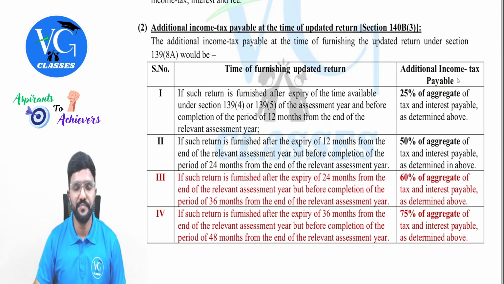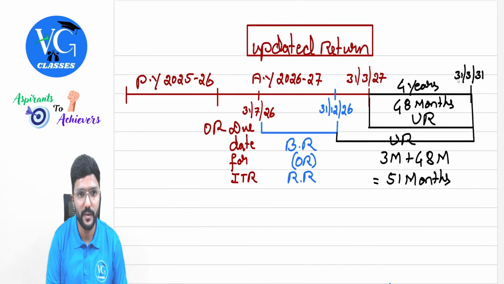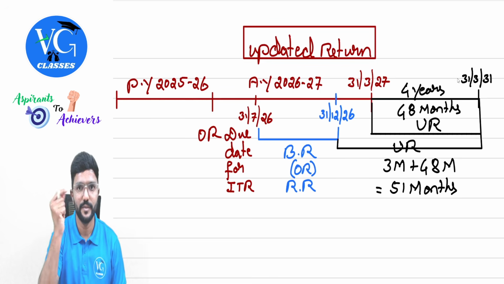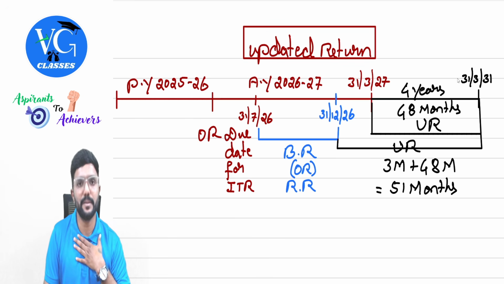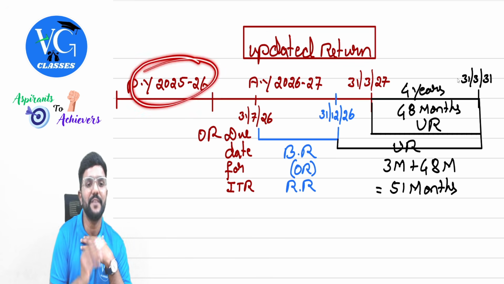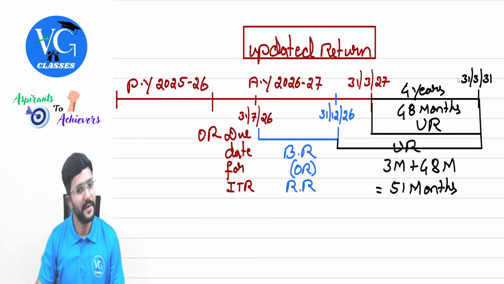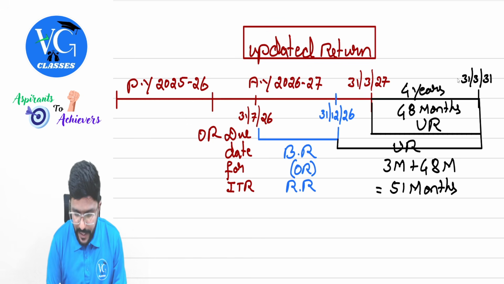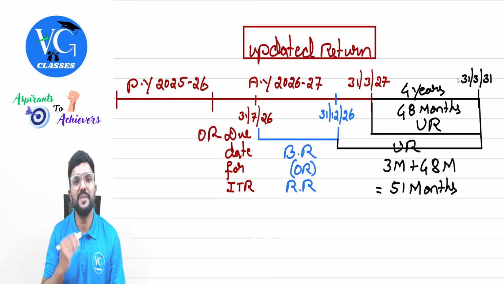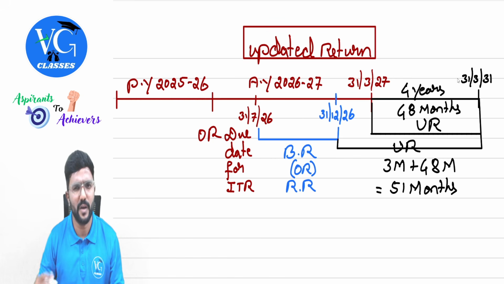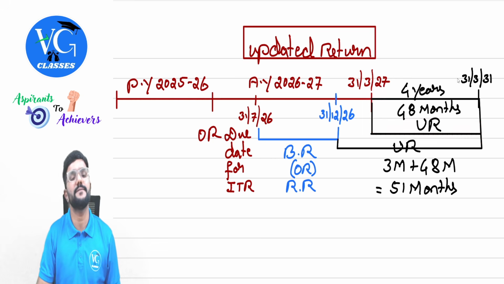Please pay attention. Let me try to explain this with a chart. Look here. Assume we are filing an updated return for our previous year 25-26, and accordingly, assessment year is 26-27. So, what is the end of the assessment year, guys? 31st March 2027. So how much time do we have to file an updated return? 48 months from here.